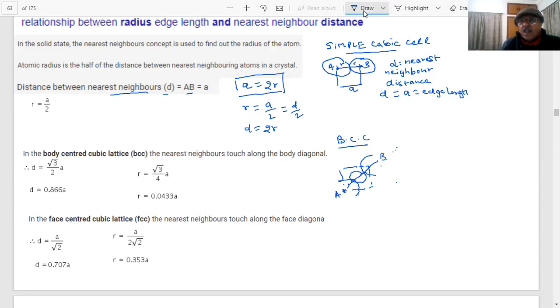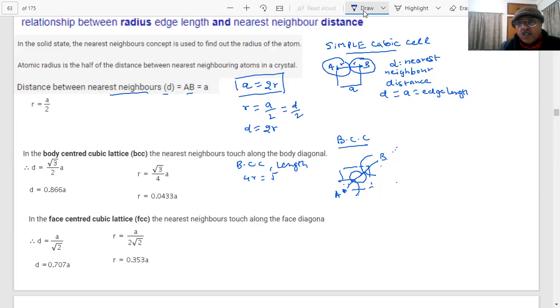We determined the AB and R relationship for body centered. AB was 4R. 4R is equal to root 3A, so A is equal to 4R by root 3.